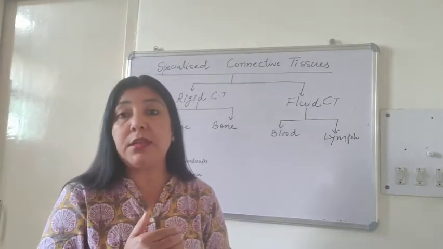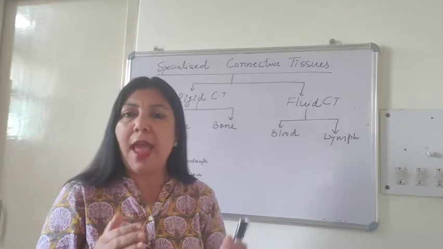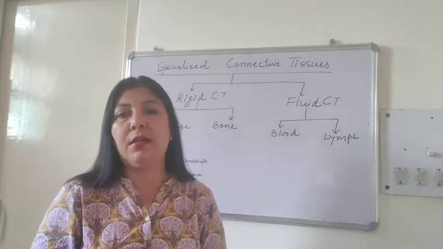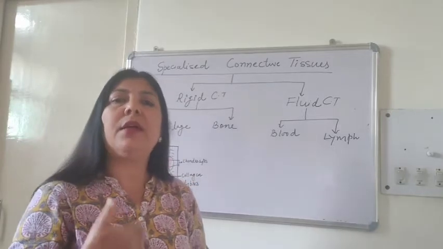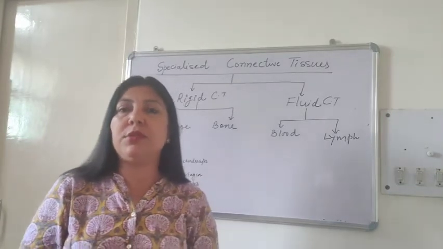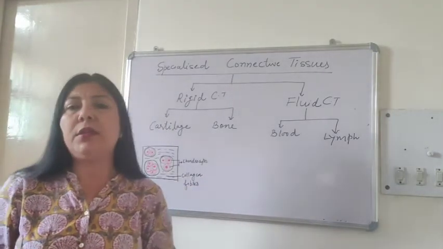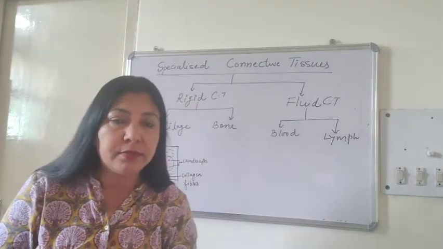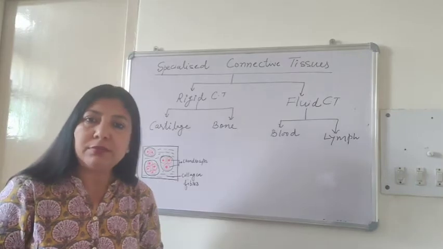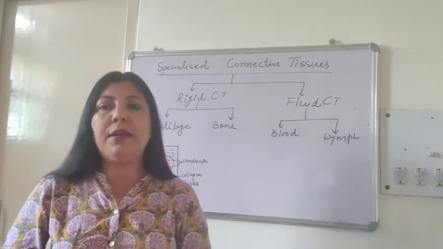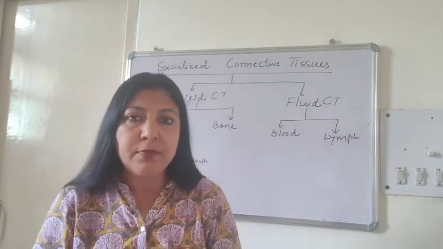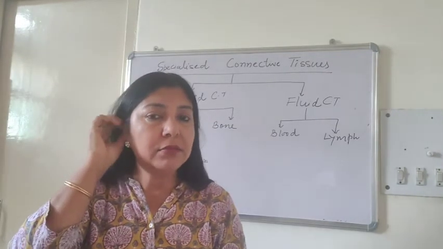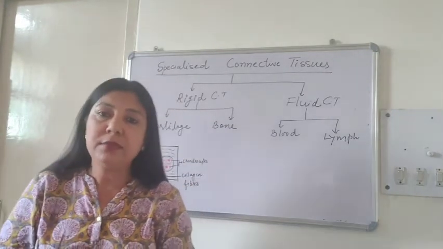In embryonic stages, all vertebrates have their skeleton made up of cartilage initially. Later on, that is replaced by bones. But still after birth, there are many places where we have got cartilage. Can you guess a few? The most evident is our nose tip. It is made up of cartilage. Our ear pinnae, they are made up of cartilage.